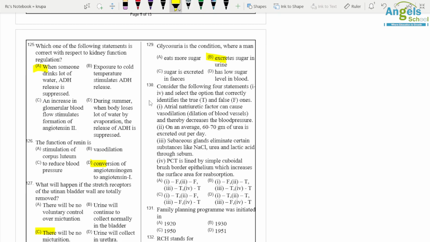So correct statement. And PCT is lined by simple cuboidal epithelium with brush border for reabsorption. Okay, so here C is the correct option.